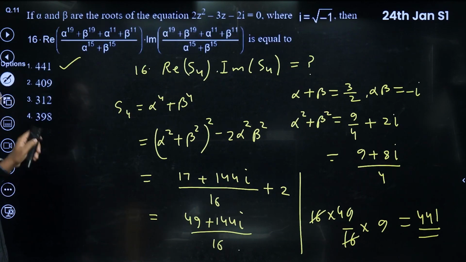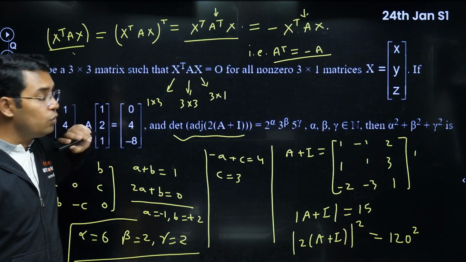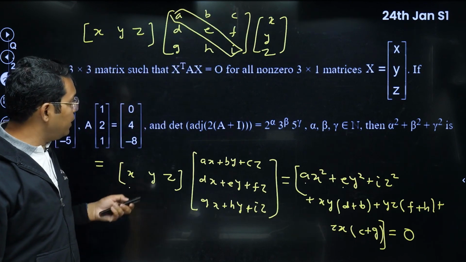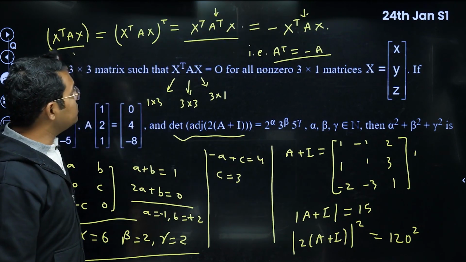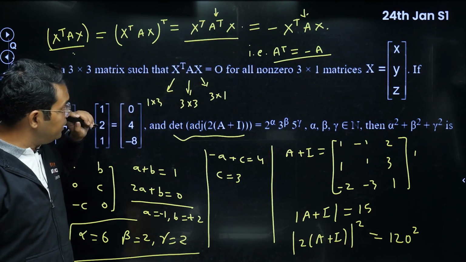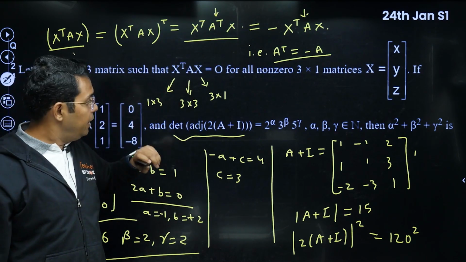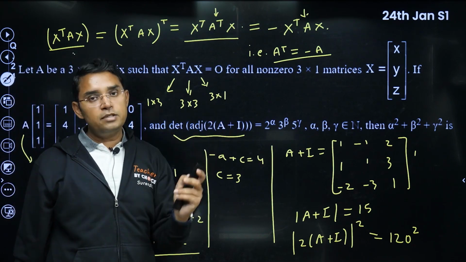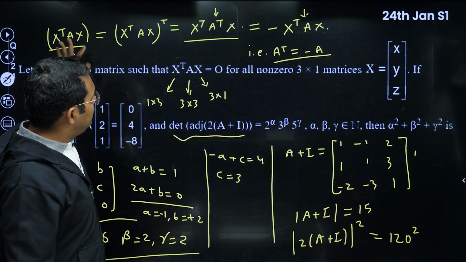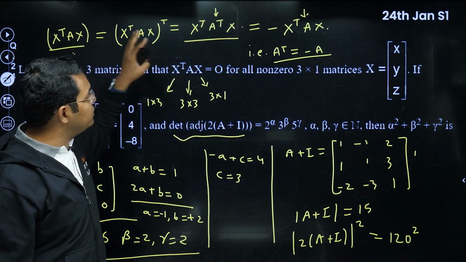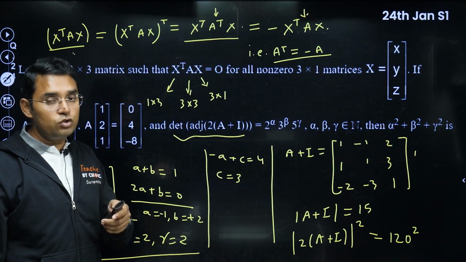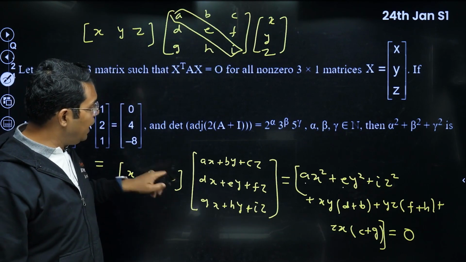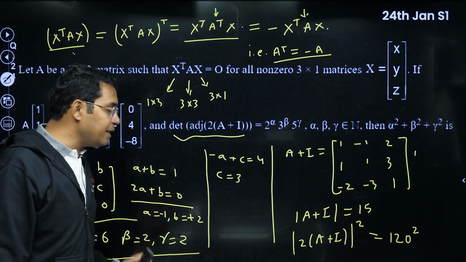See, in this question, again I will say, when you get this kind of thing, you don't understand how to start it. Once you realize that it will be just the 1 into 1 element, you can do this question in this method. This is not that obvious. I agree with you. In fact, I myself was not able to understand in my first method. Later on I realized, in fact, this kind of concept I discussed 2-3 years back with one of my students. I remember that this thing will be 0 for all x when A becomes a skew symmetric matrix. So there was some discussion like that. That's why I'm mentioning it here, but it is not that obvious. After that, this question becomes doable, but still the calculation is large.